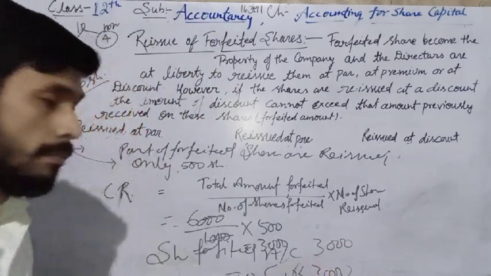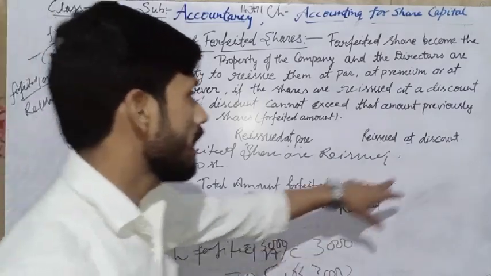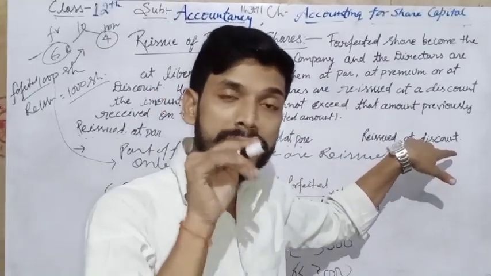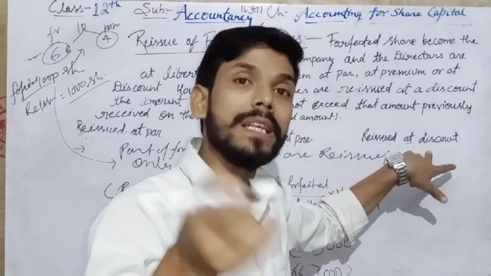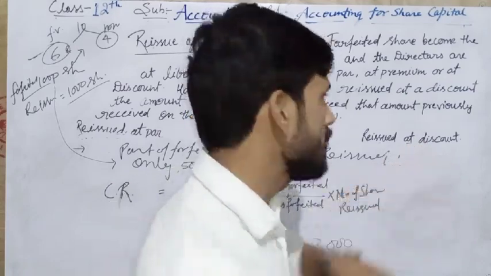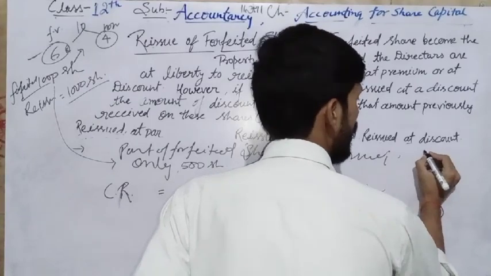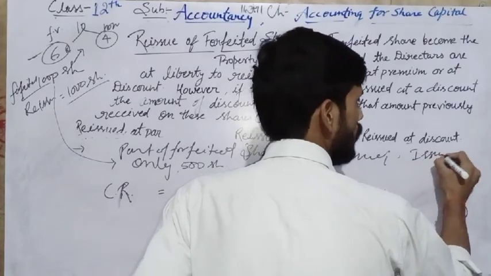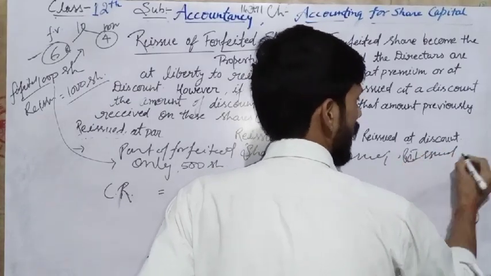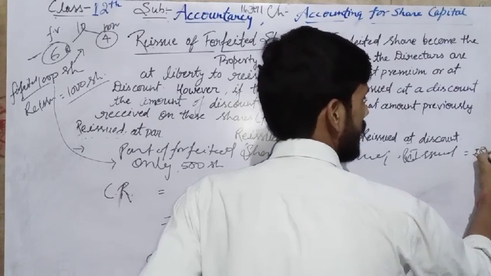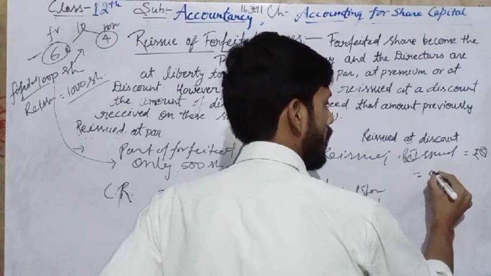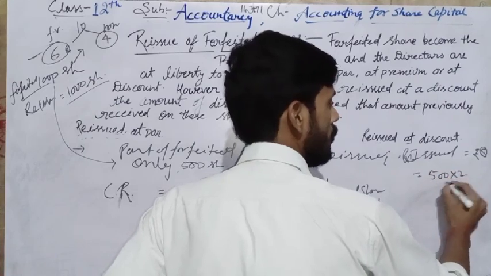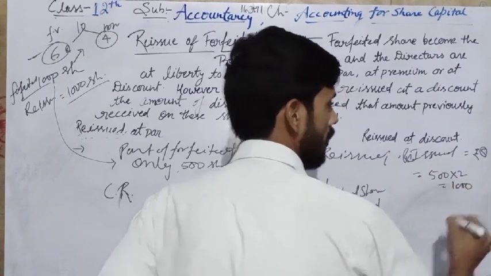But if shares are reissued at discount, it means the 500 shares of rupees 10 each are reissued at 8 rupees. It means the company gave a discount, and the reissued price is rupees 8. So here we have a loss of 2 rupees on 500 shares, which is 1,000.